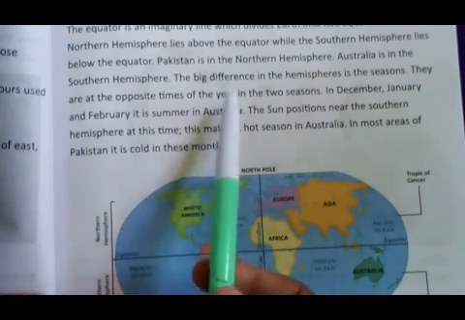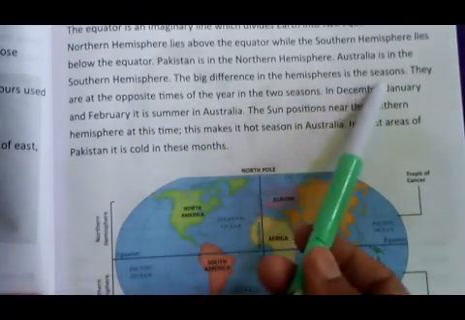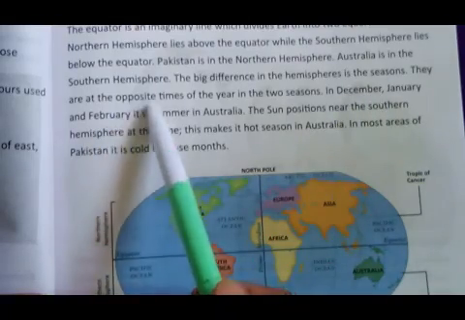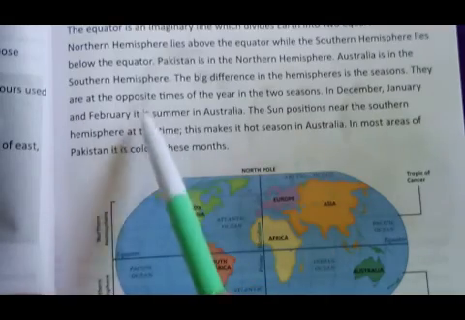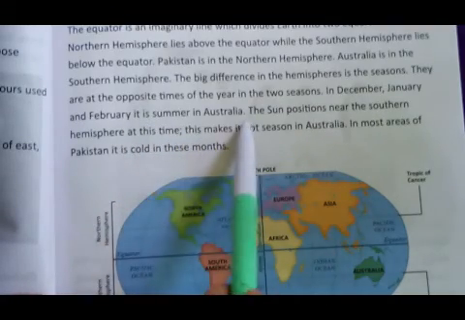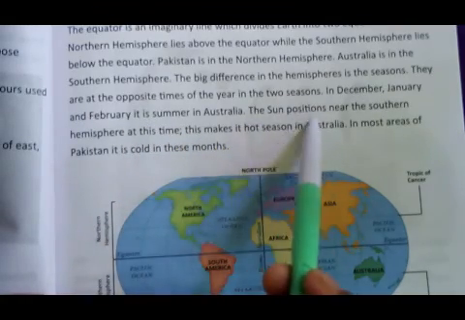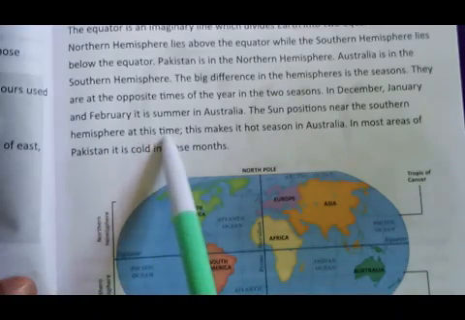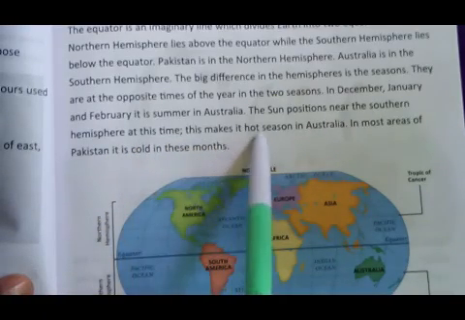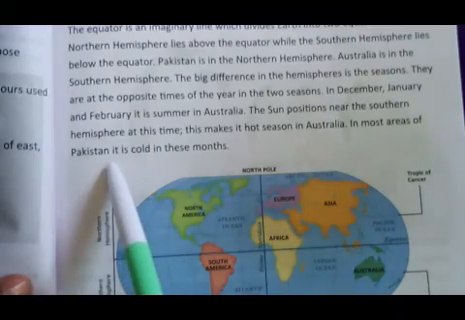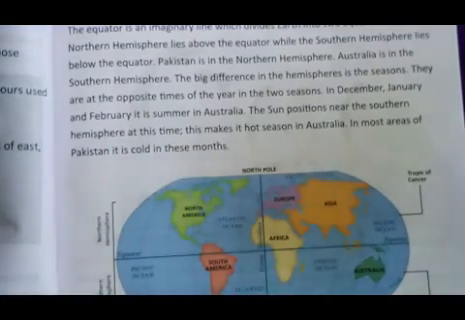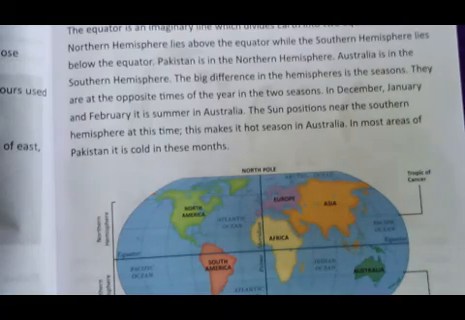The big difference in the hemispheres is the season. There are two opposite times of the year in the two hemispheres. In December, January and February, it is summer in Australia, because the sun is positioned near the southern hemisphere at this time. This makes it the hot season. In most areas of Pakistan, it is cold in these months.